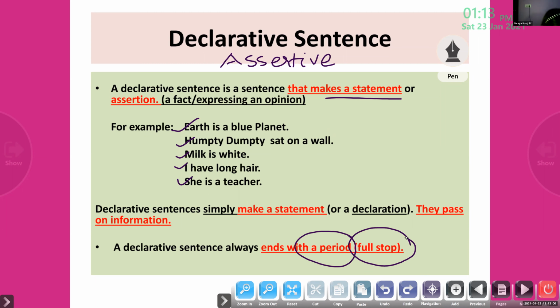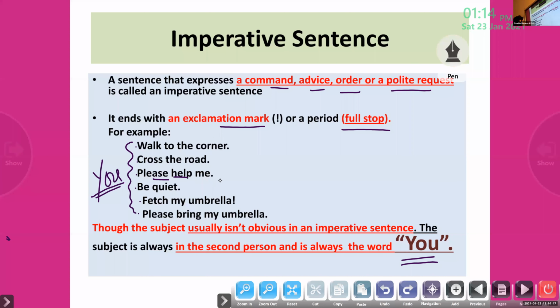Angelina asked a doubt several times. Ma'am, in the imperative sentence, please fetch my umbrella, the first word is please. How can it be the verb? Listen here. Please help me. Please bring my umbrella.